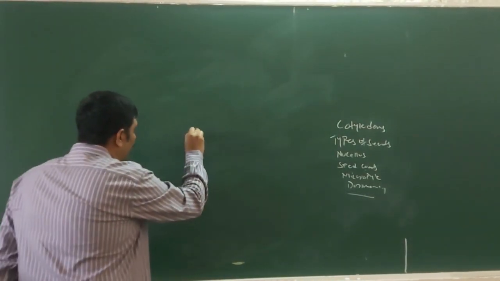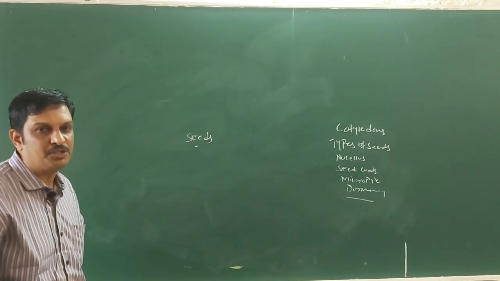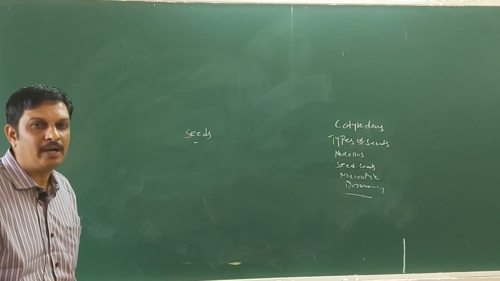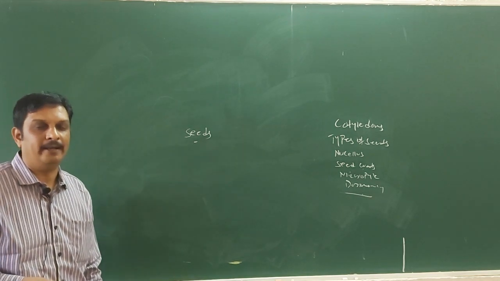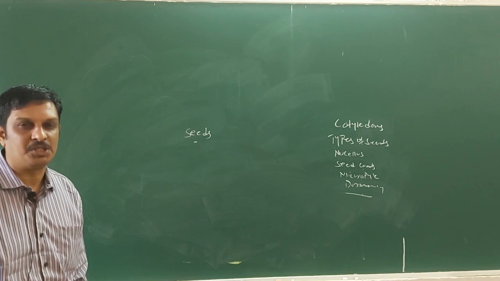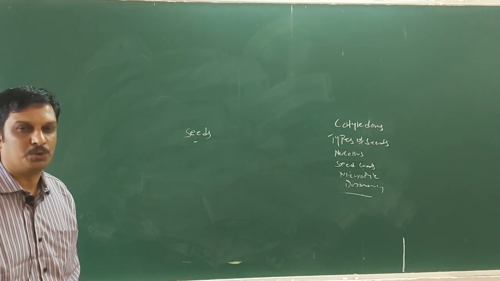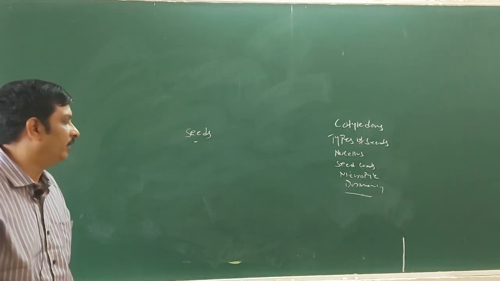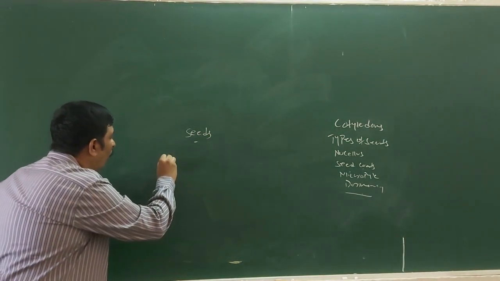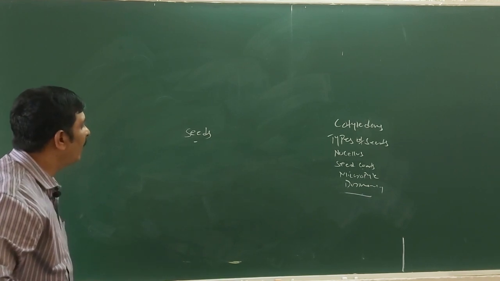Next you are going to learn formation of seeds. How to define the term seeds? Seeds are defined as fertilized ovules. These seeds are the final products of fertilization or sexual reproduction and are present inside the fruits. A typical seed is composed of one or two cotyledons, seed coat or seed coats and an embryo.